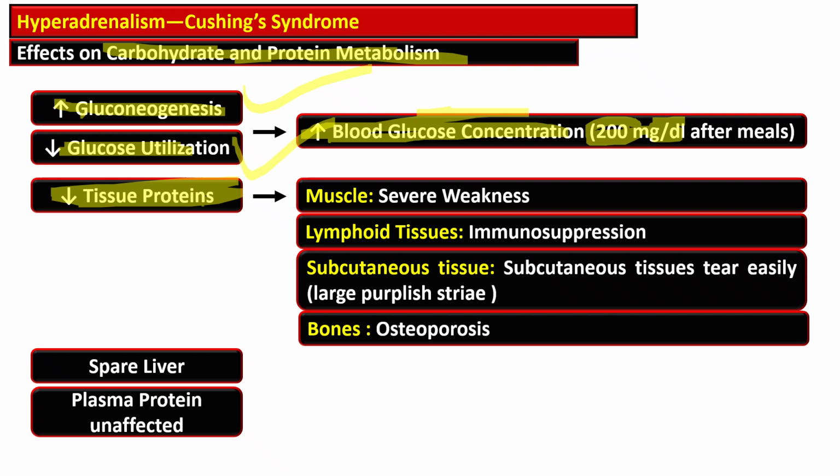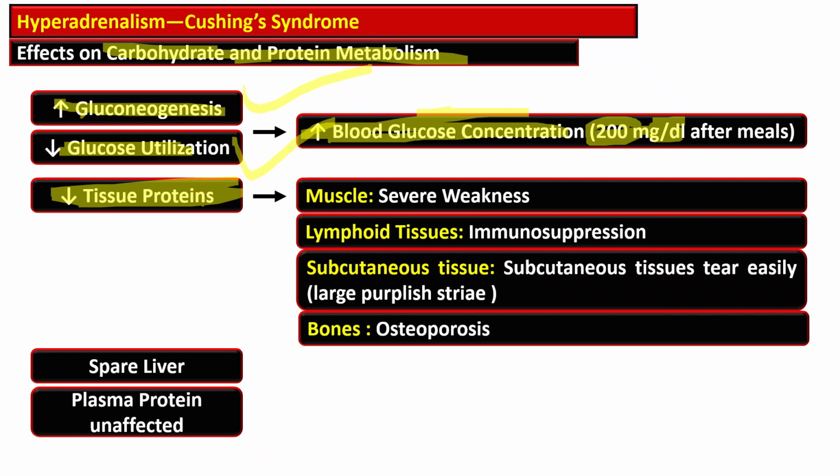Then there is loss of collagen in the skin, leading to thinning of the skin, formation of large purplish striae, that is stretch marks due to skin tearing, and osteoporosis due to reduced protein matrix in the bones that leads to bone fragility and fractures.